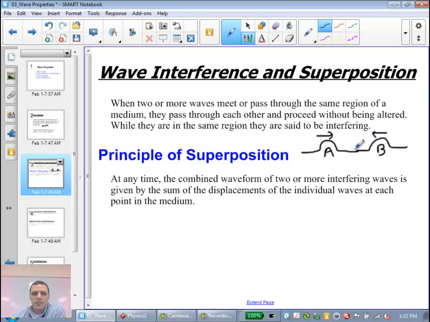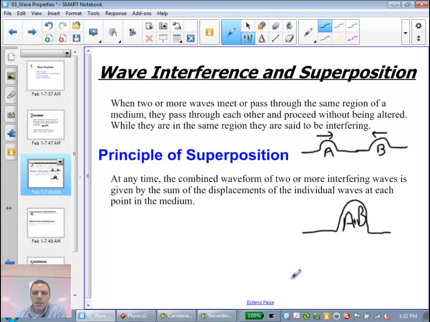Wave interference tells us that when two or more waves meet, they pass through the same region of a medium and pass through one another without being altered. So in other words, A will continue going to the right, and B will continue going to the left, and they will not destroy one another or cause one another to turn around. But when they do get to the same point, their amplitudes will combine, and they may create, in some instances, a larger wave, so A plus B. We call that the principle of superposition.